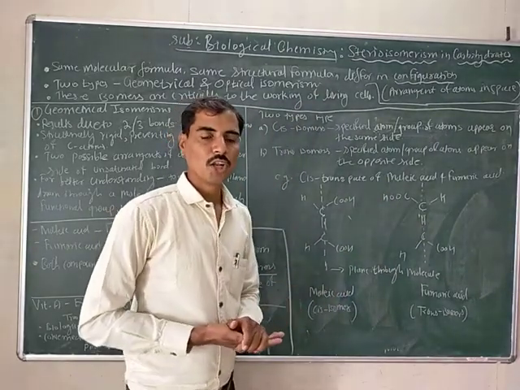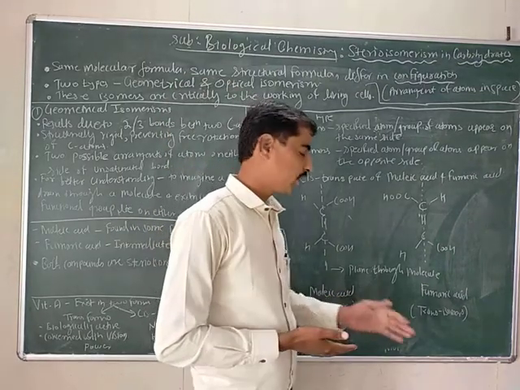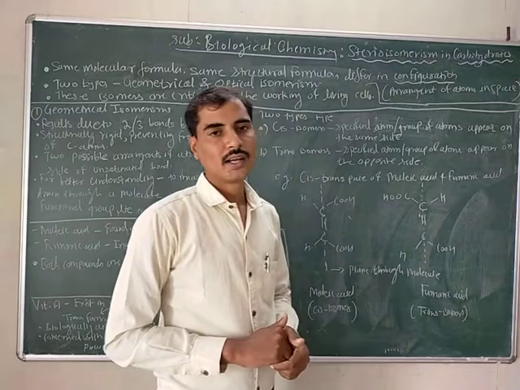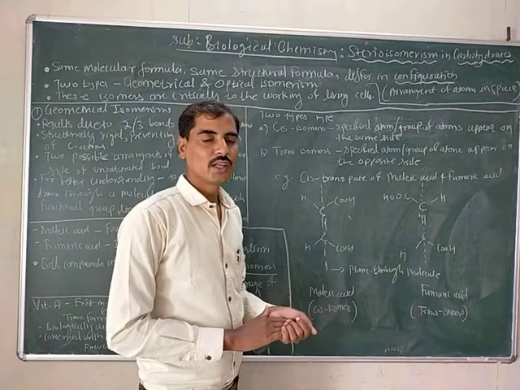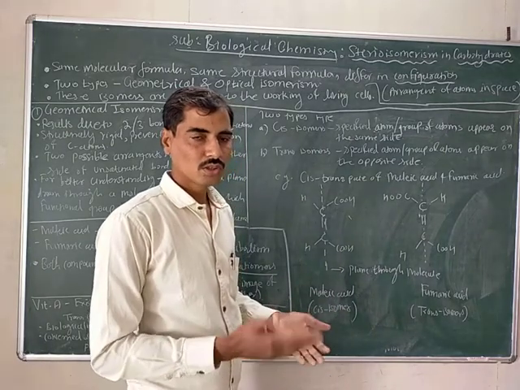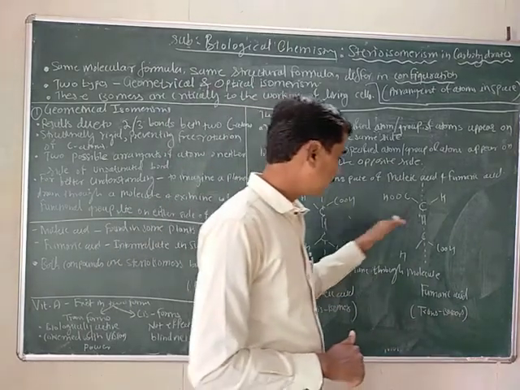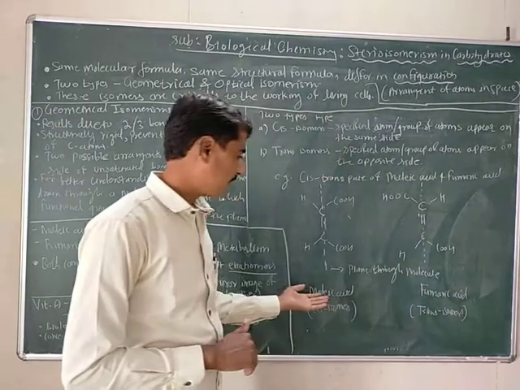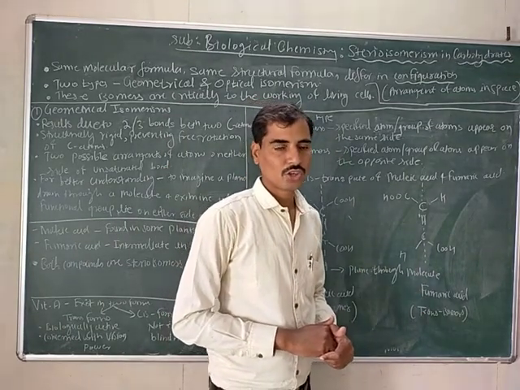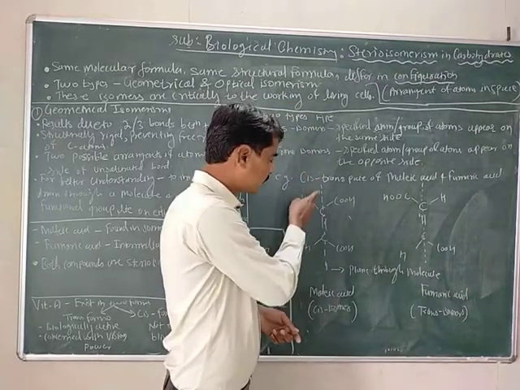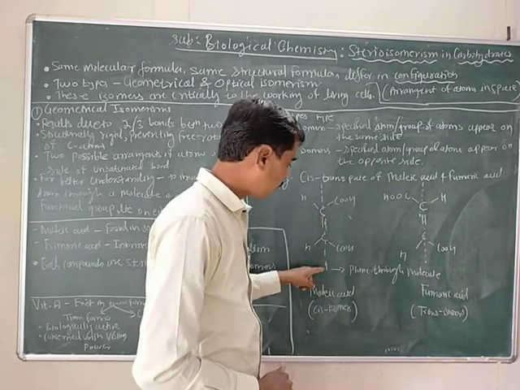The molecular formula and structural formula of both are similar, but the arrangement of the atoms, also known as the configuration, of the two molecules is different from each other. This is the imaginary plane drawn through the molecule.